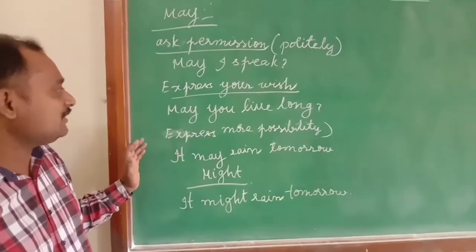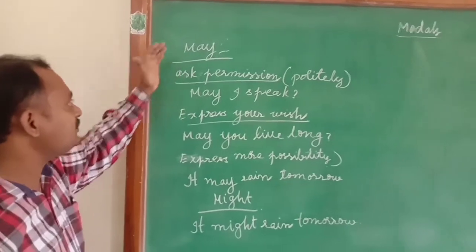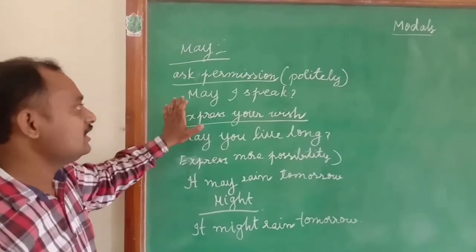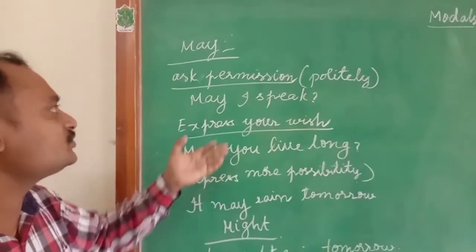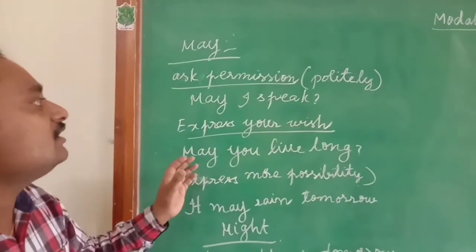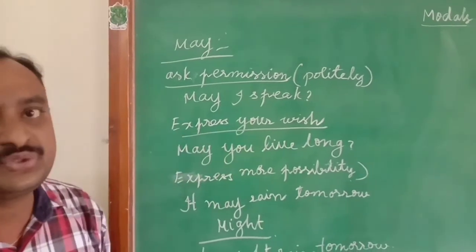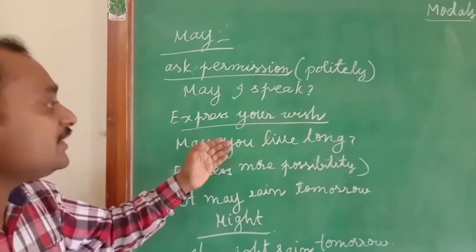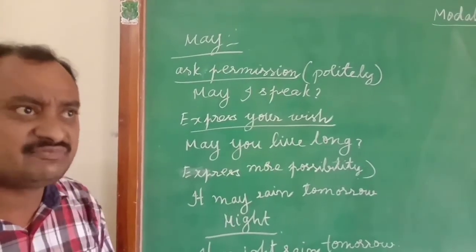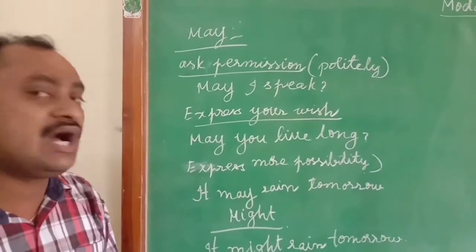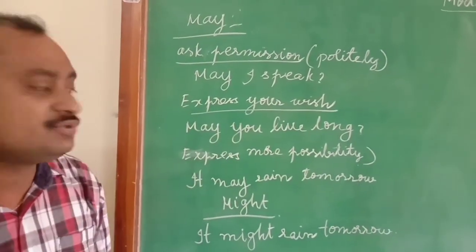Okay, I am repeating, my dear students. You have to use may to ask permission. May I speak? May I come in, sir? May I come in, madam? Like this, for polite permissions you have to use may. Next, to express your wish also you have to use may, that is, may you live long, may God bless you. Next, to express more possibility also you have to use may.